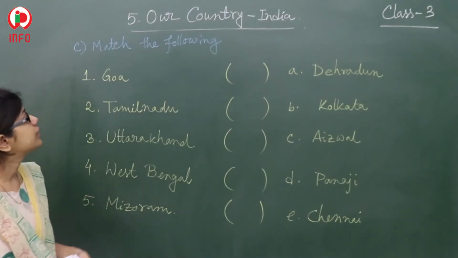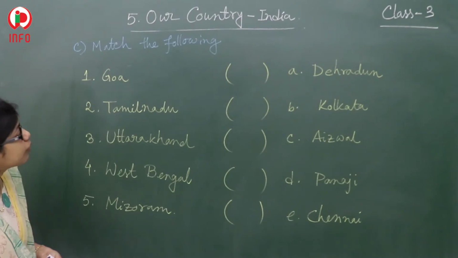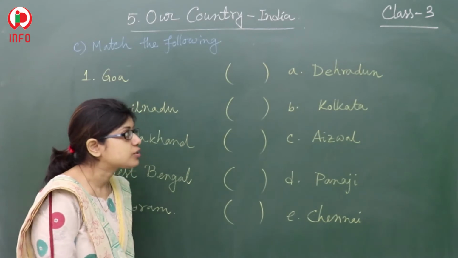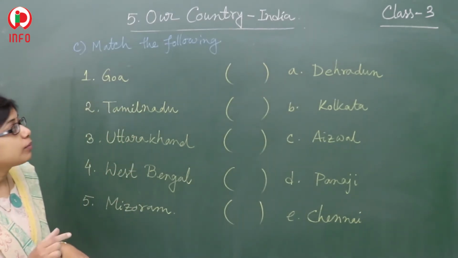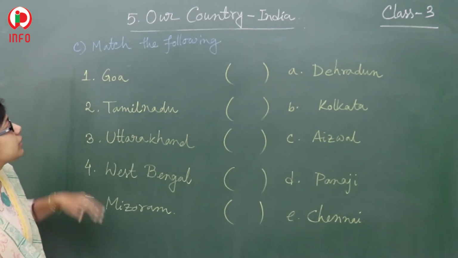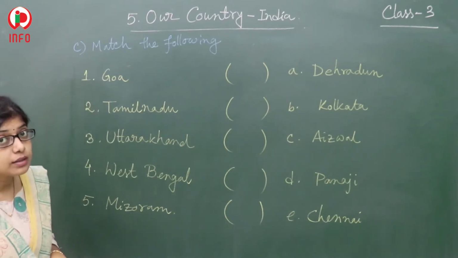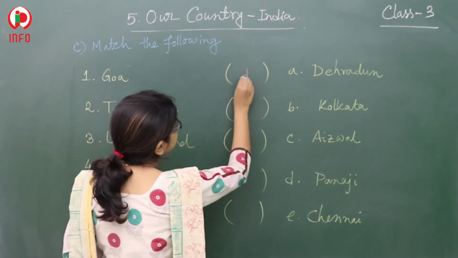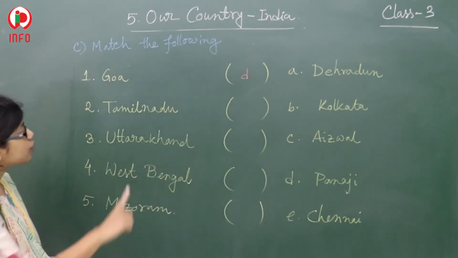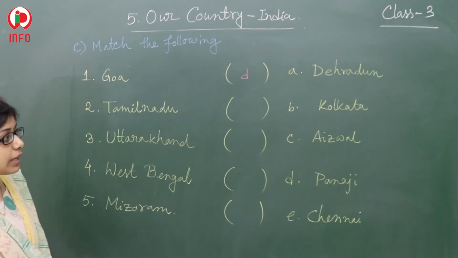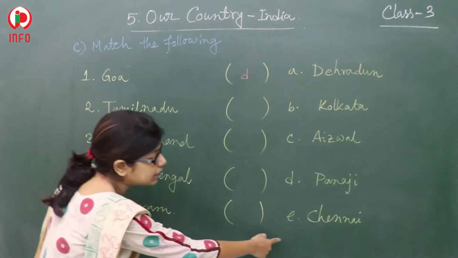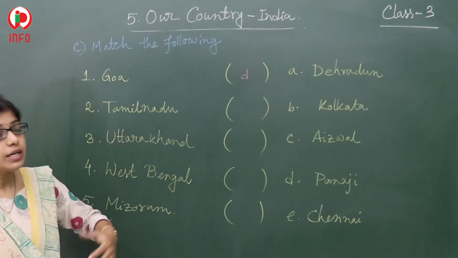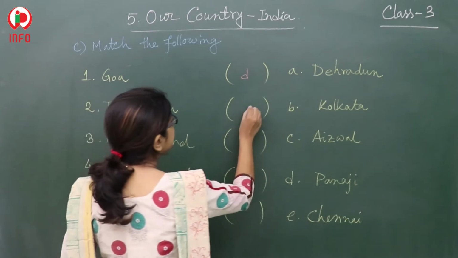So now we are going to discuss the next one. Match the following. Here a few words are there, and on the right-hand side also a few words are there. So you have to match them. First one, Goa. All of you know that the capital of Goa is Panaji. So here you have to write D. Next, what about Tamil Nadu? That one is Chennai, the name of the capital. So you have to write here E.